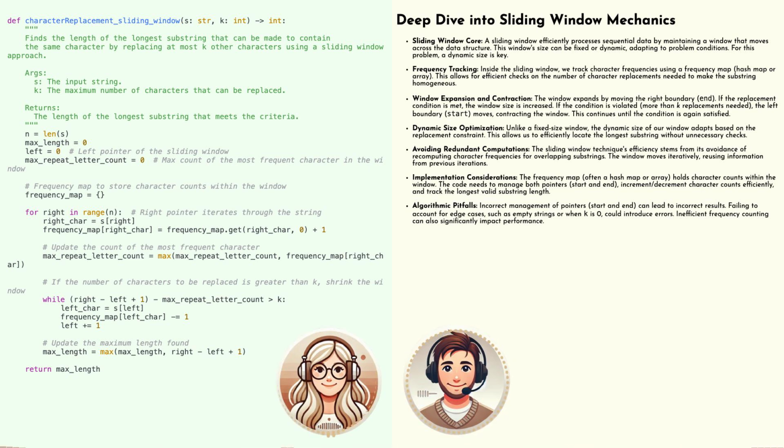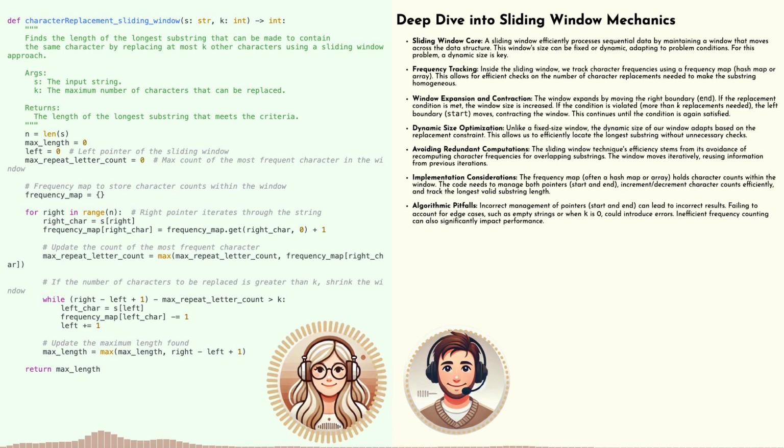Okay, I'm picturing it. So at the very beginning, both of these pointers are pointing to the beginning of the string, meaning our window is, well, empty at the start. So we're kind of just peeking at the string through this tiny window that's not really there yet, and then we gotta make it wider, right? Exactly. And we do that by moving the end pointer to the right, one character at a time. So our window is expanding, and we're basically looking at a bigger and bigger chunk of the string.